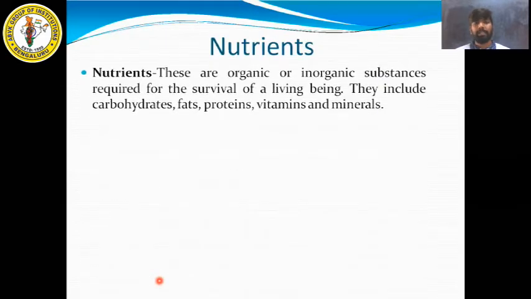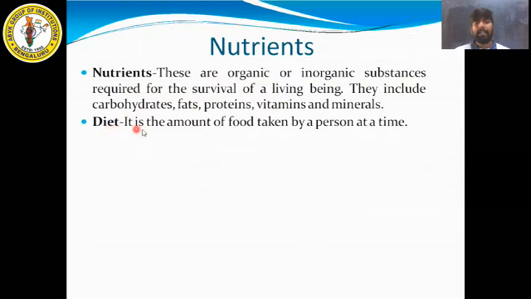Next, nutrients. So what are nutrients? These are the organic or inorganic substances required for the survival of living beings. They include carbohydrates, fats, proteins, vitamins and minerals. These nutrients include 5 main types, that is carbohydrates, fats, proteins, vitamins and minerals. So nutrients are organic or inorganic substances required for the survival of living beings.